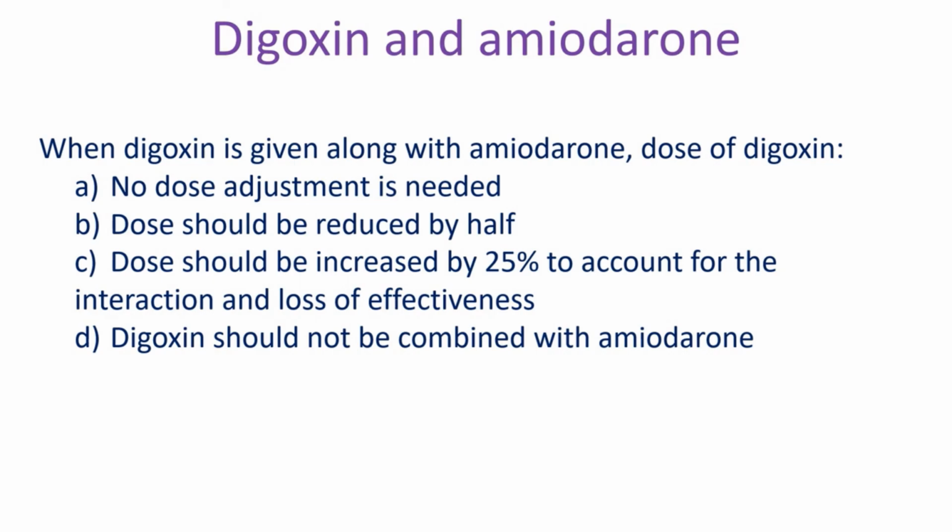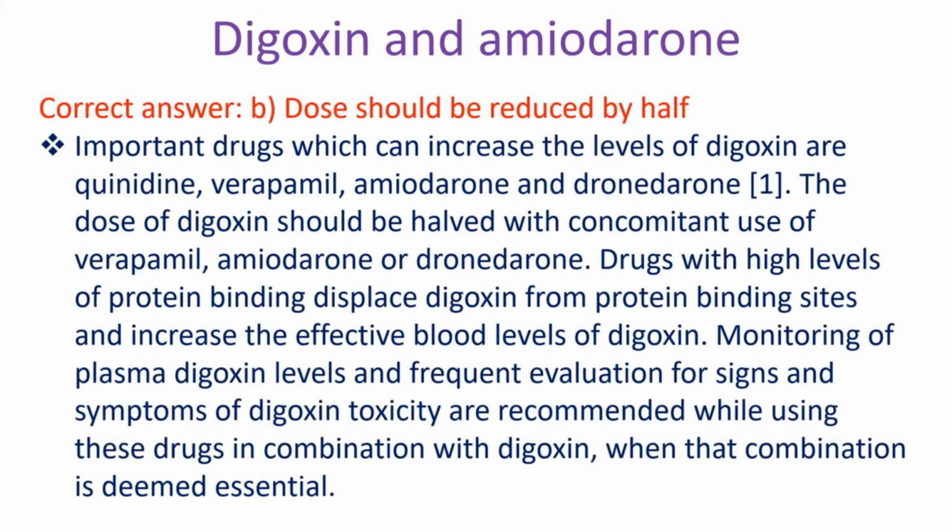Digoxin should not be combined with amiodarone. Correct answer B. Dose should be reduced by half. Important drugs which can increase the levels of digoxin are quinidine, verapamil, amiodarone, and dronedarone. The dose of digoxin should be halved with concomitant use of verapamil, amiodarone, or dronedarone.